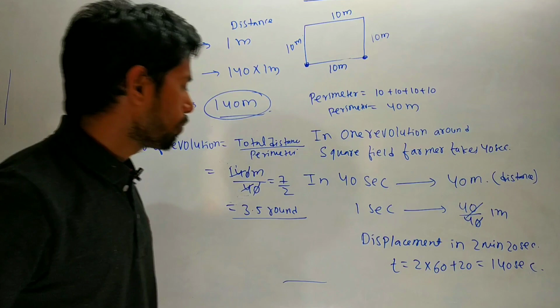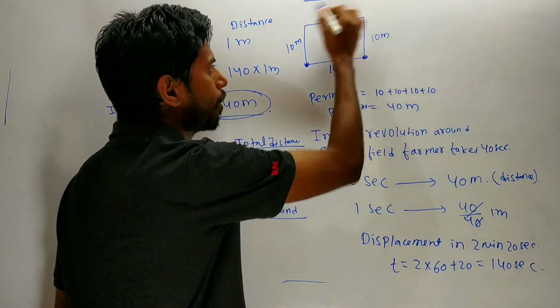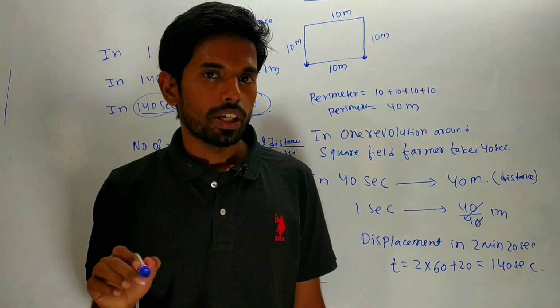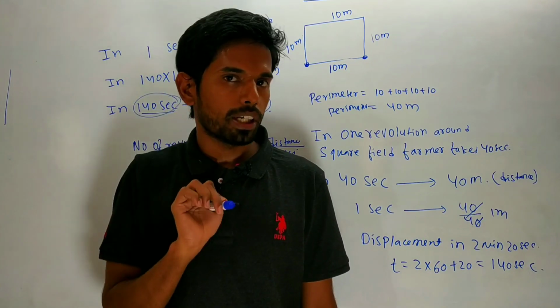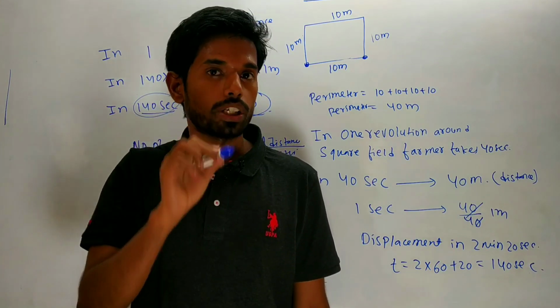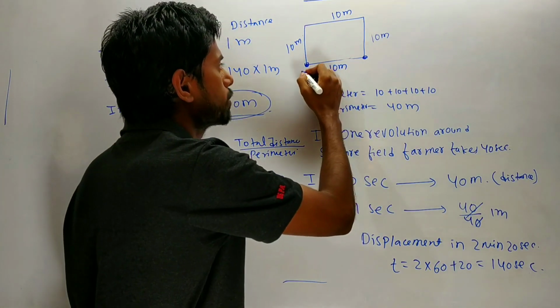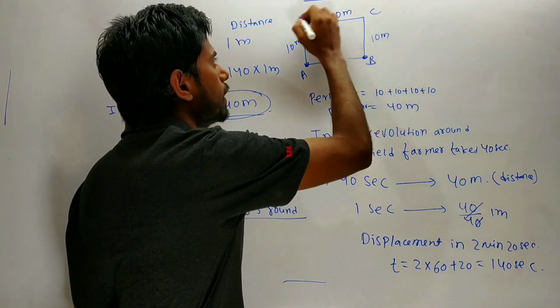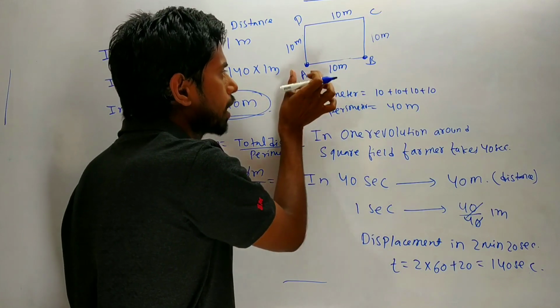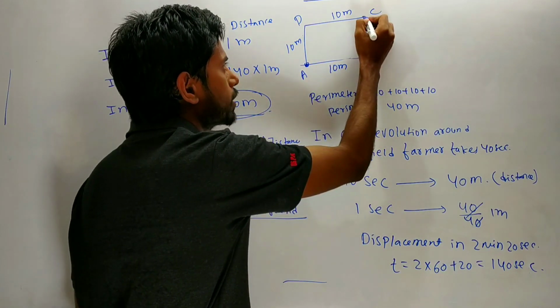So what is the meaning of this? In one complete round, the displacement becomes 0. In 2 complete round, the displacement becomes 0. In 3 complete round, displacement again becomes 0. But in half round, the body will reach from, suppose this is A, B, C, D. In half round, means if body start from A, in half round body reaches to C.